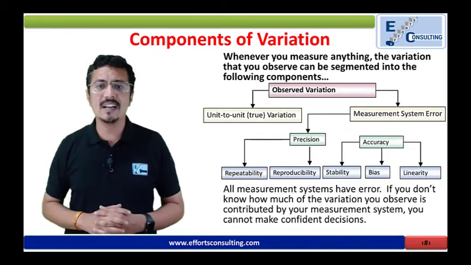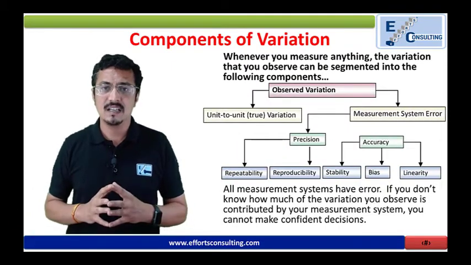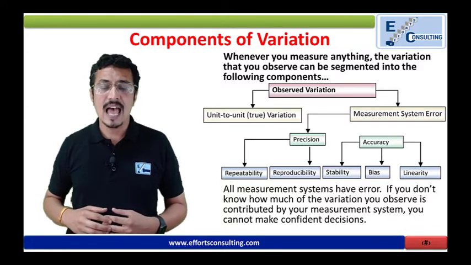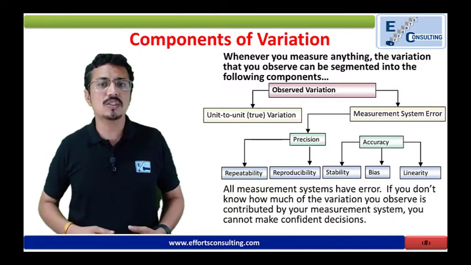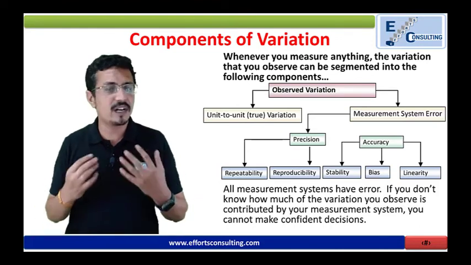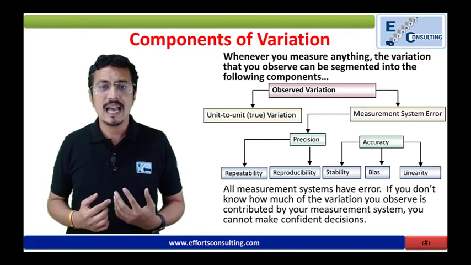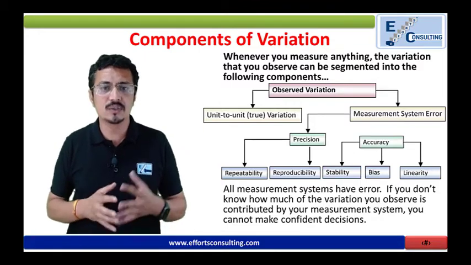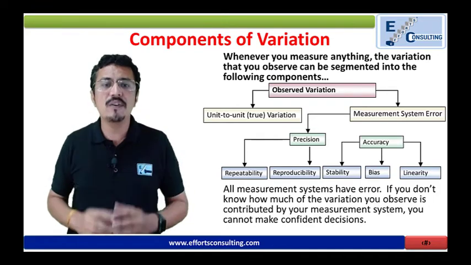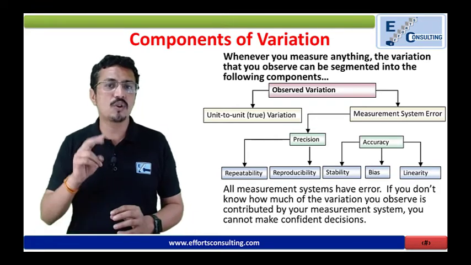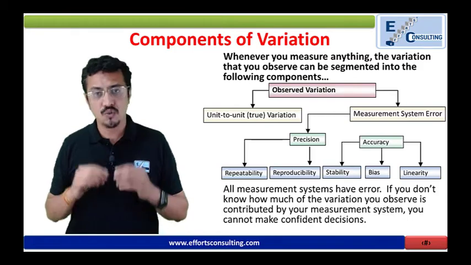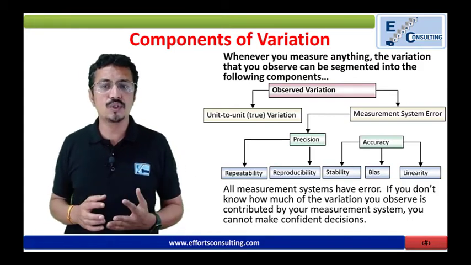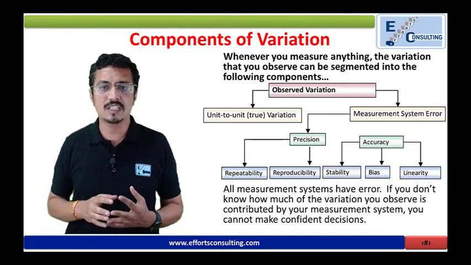Now let us understand the components of variation. The idea of Six Sigma is to remove variation, and if we do not focus on the process of removing it, we will not be able to remove it. That is why we need to understand what exactly we need to check to reduce this variation. If you observe any variation, it is because of two kinds of parameters. One is the unit to unit true variation, the other is measurement system error.